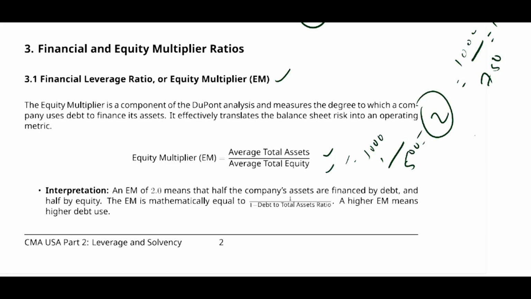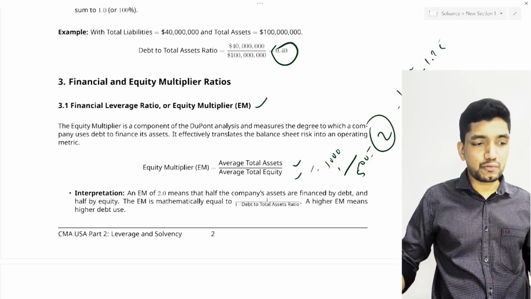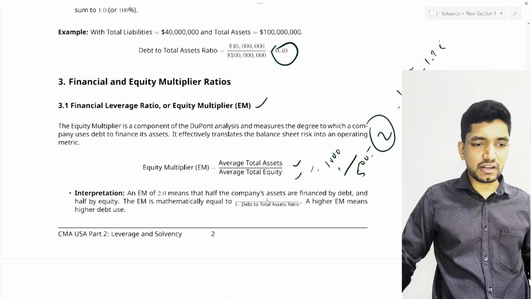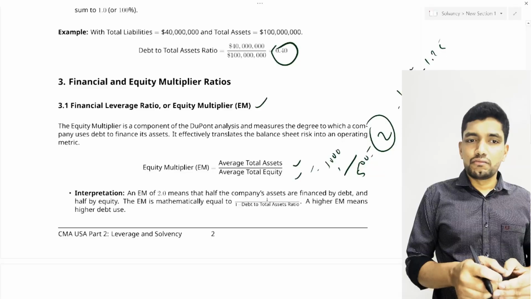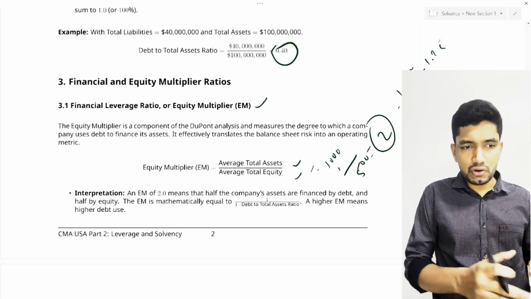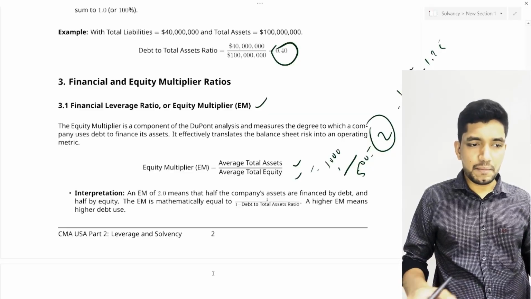If you look into another example, it is 1 million divided by 200,000. That means high. It is 5. So if the equity multiplier is higher, it means more debt is used in the capital structure. If it is lower, it indicates that less debt is used in the capital structure.